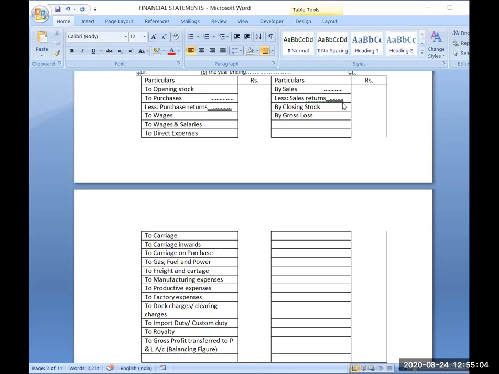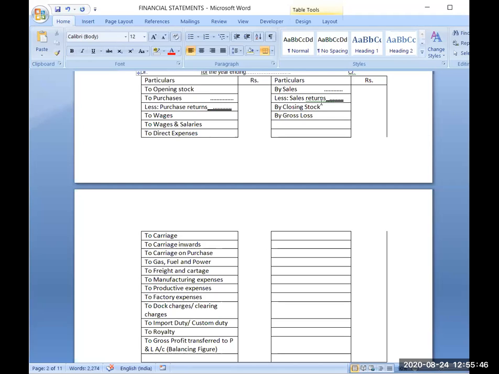Now next point is closing stock. Whatever goods you are dealing in, you will have some opening stock of those goods on the first day of your accounting year, as well as some stock of those goods on the last day of your accounting year. Suppose you are dealing in mobile phones. On the last day of your accounting year, you will have some mobile phones in your stock. The value of all mobile phones which you have on the last day of your accounting year will be termed closing stock.